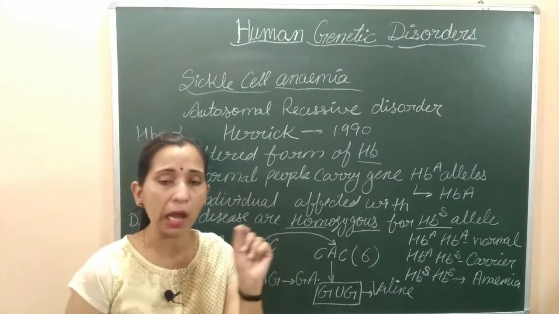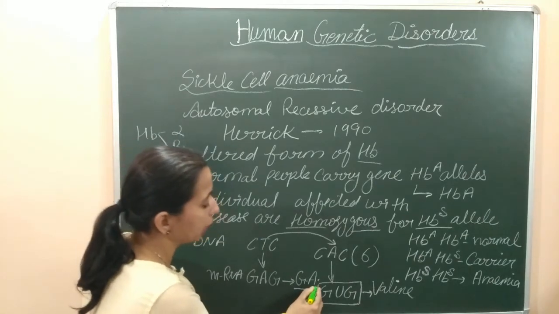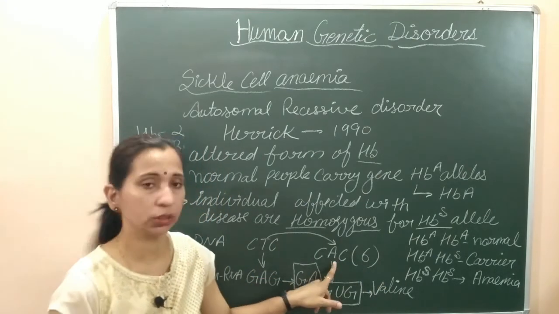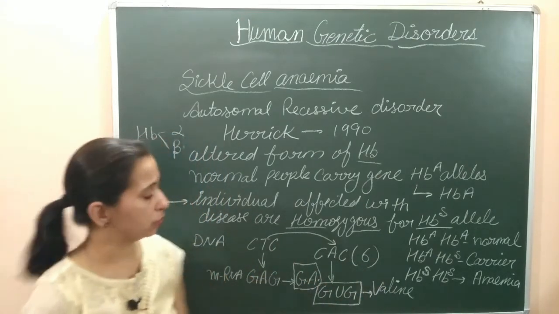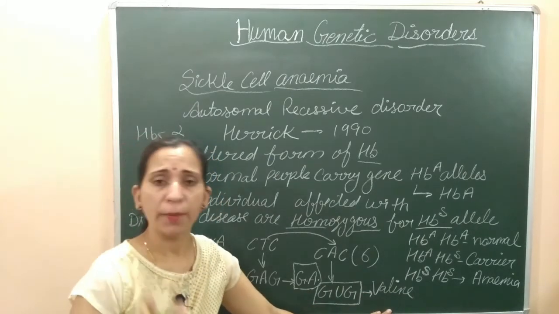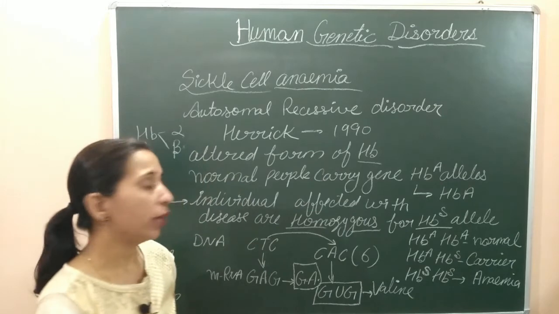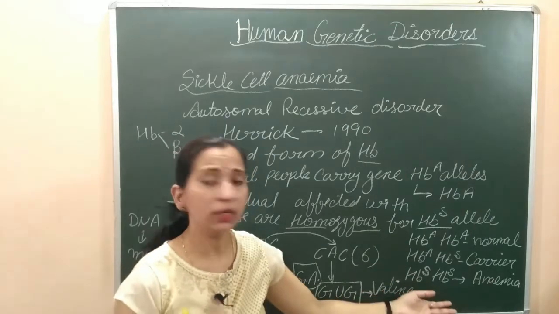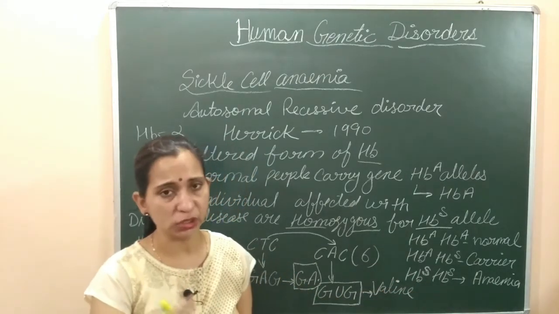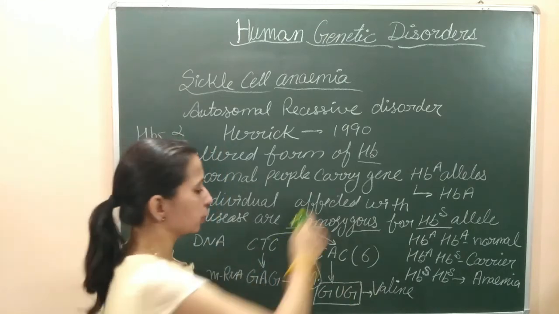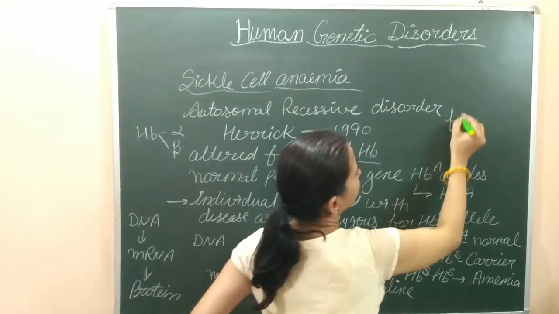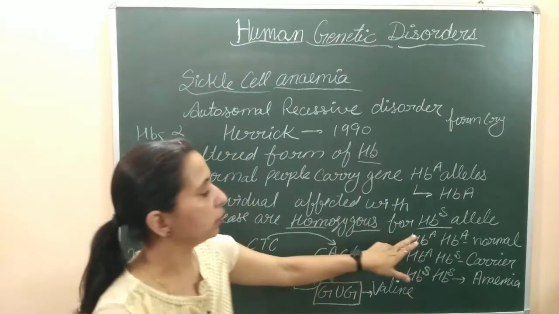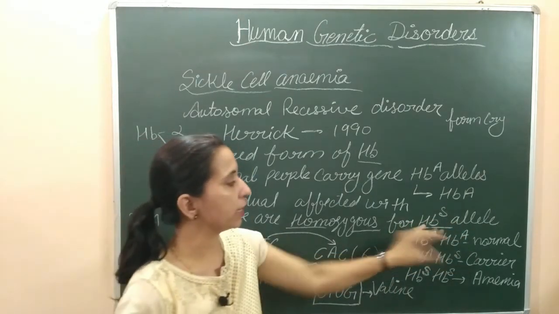Sixth position पे मिलने वाला amino acid, जो कि earlier glutamic acid था, now gets replaced by valine due to this gene mutation, and this mutation causes differences in amino acid synthesis. Due to the formation of this amino acid, now this affected hemoglobin starts forming crystals. यहाँ पे affected hemoglobin के अंदर crystal formation start हो जाएगी. This affected hemoglobin is carrying the HBS allele due to this mutation.